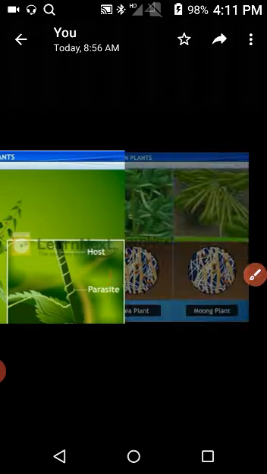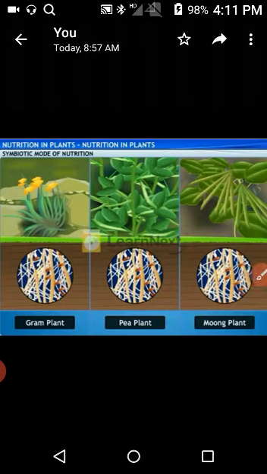Now we come to the next topic, the symbiotic mode of nutrition. Two plants which live together as part of the same plant and mutually help each other are called symbionts. Such a relationship of mutually helping each other is called symbiosis.